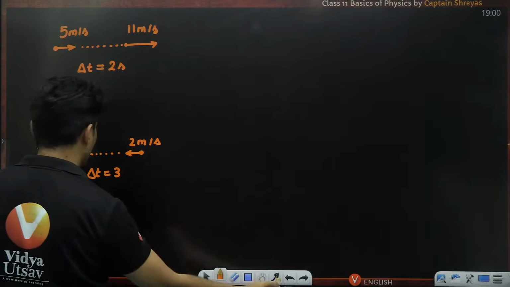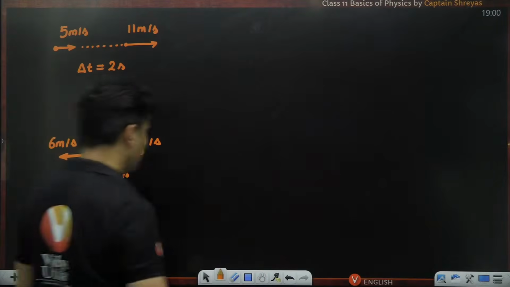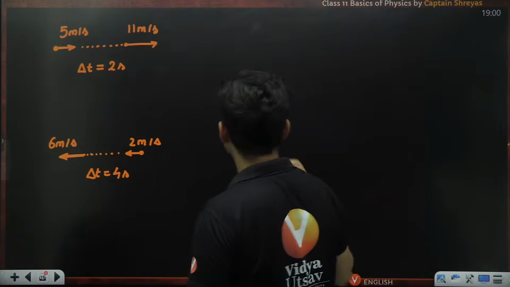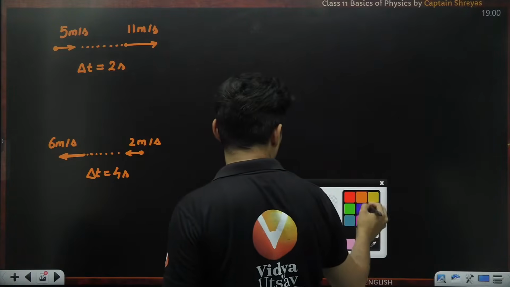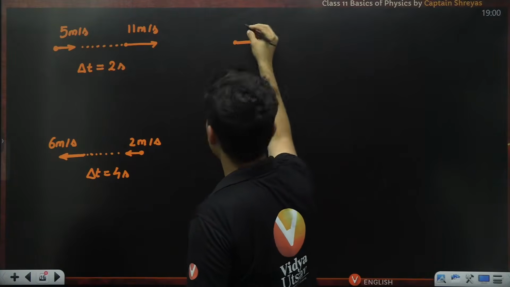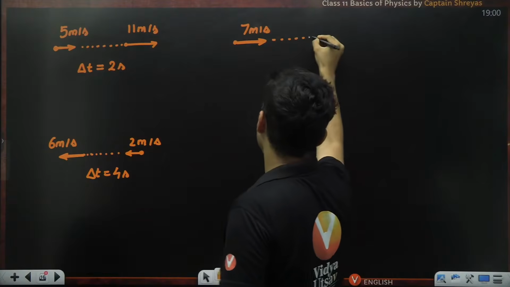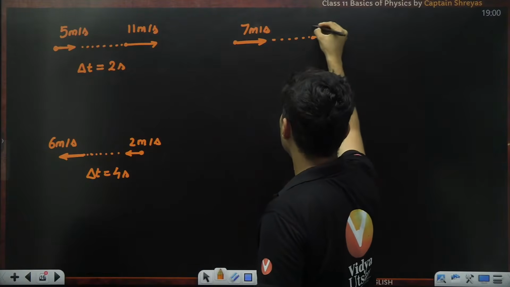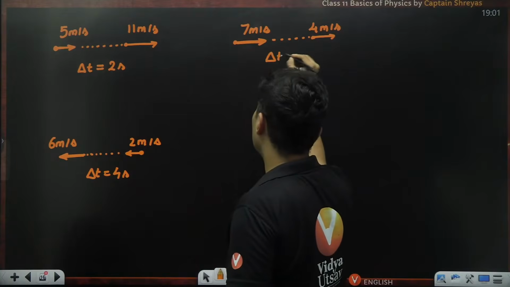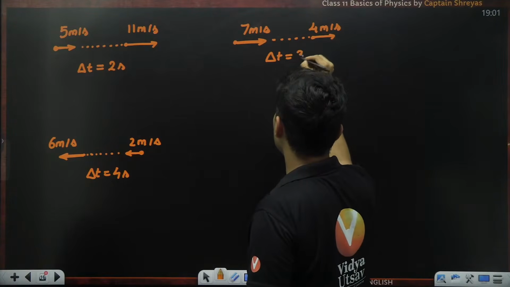Okay, or let's say it took 4 seconds. This is another scenario where our car was going like this at a speed of 7 meters per second, and then the velocity becomes 4 meters per second, and the time interval that it took was, let's say, 3 seconds.